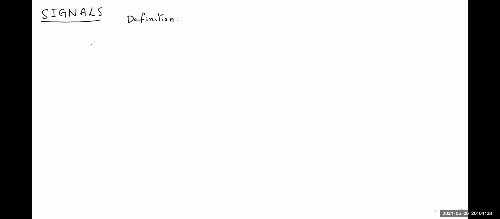So here we have to discuss in this chapter. First thing is we need to discuss clearly about elementary signals. And then what are the operations we can perform on these signals?